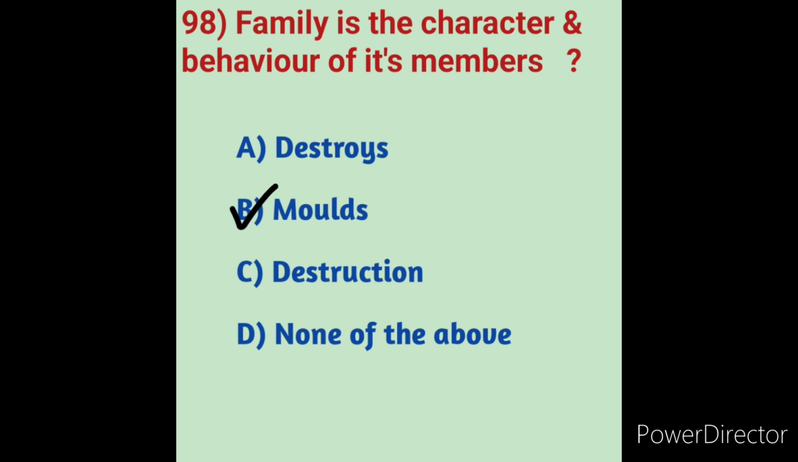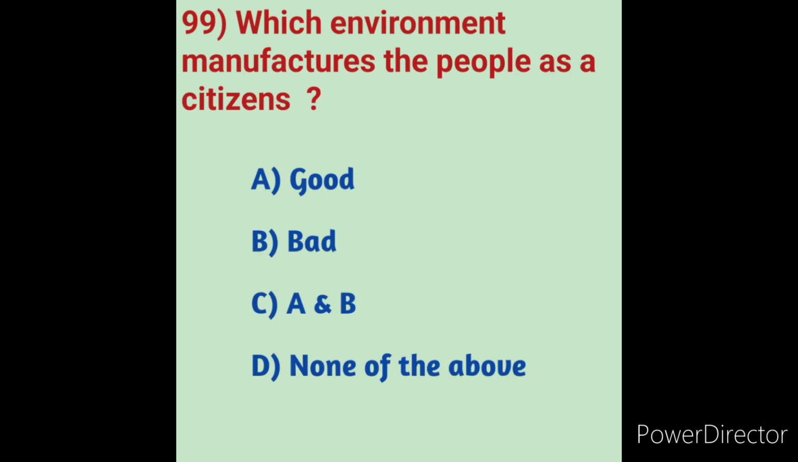Next we will move on to question number 99. Which environment manufactures the people as citizens? We will see the options here. Option A good, option B bad, option C A and B, option D none of the above.